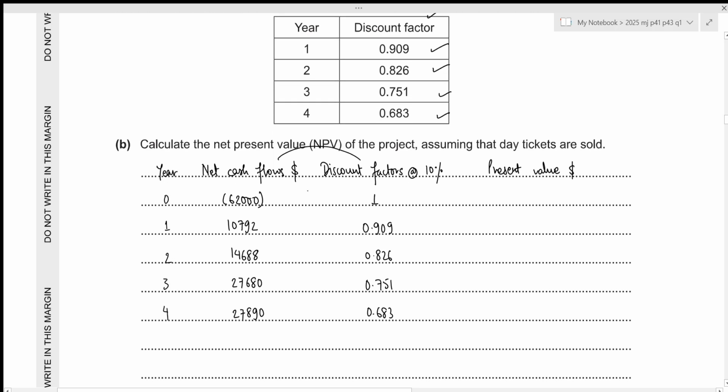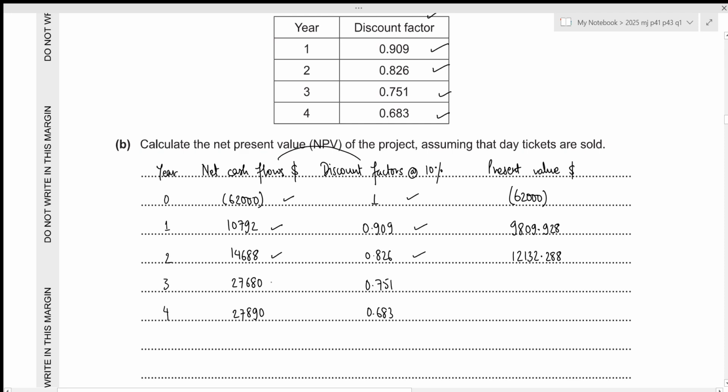So for year 0, that will be negative 62,000 times 1, which again results in negative 62,000. For year 1, that will be 10,792 times 0.909, which results in 9,809.928. For year 2, that will be 14,688 times 0.826, which results in the value of 12,132.288.